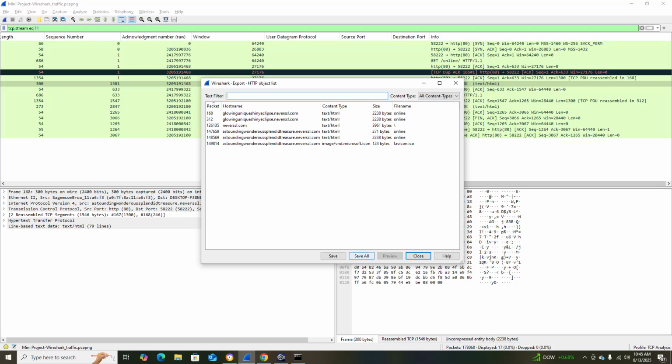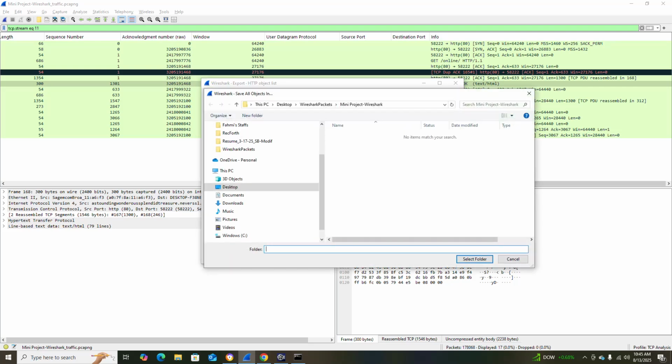Okay, Save All. I save it as Wireshark TCP stream.